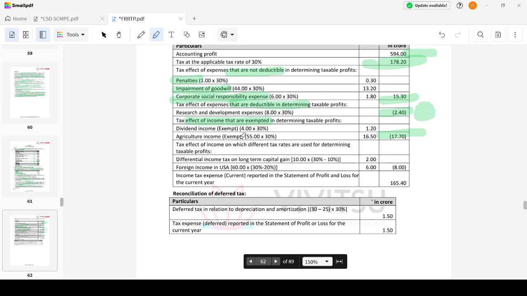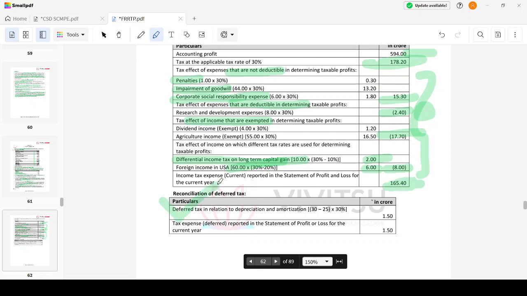Then tax effects, differential income tax on long term. Here I've already charged 10 crore at 30%, but I'm required to charge only 10%. So the tax difference is 2 crores. And foreign income is taxable at 20% alone. I've taxed at 30%, so 60 into 10% is 6. Here it will be 8. So the net here, after adding or deducting all these, I will get 165.40.